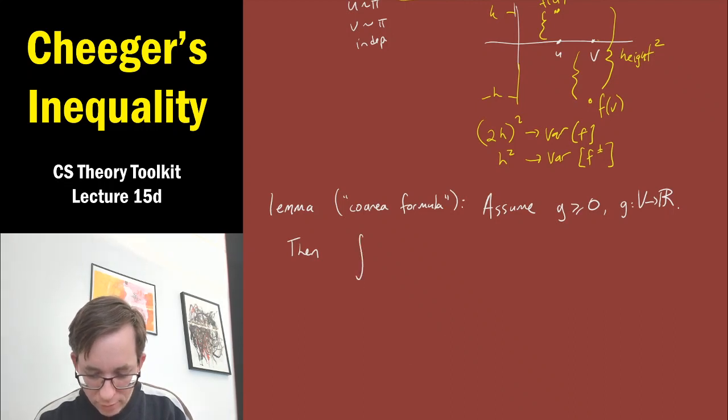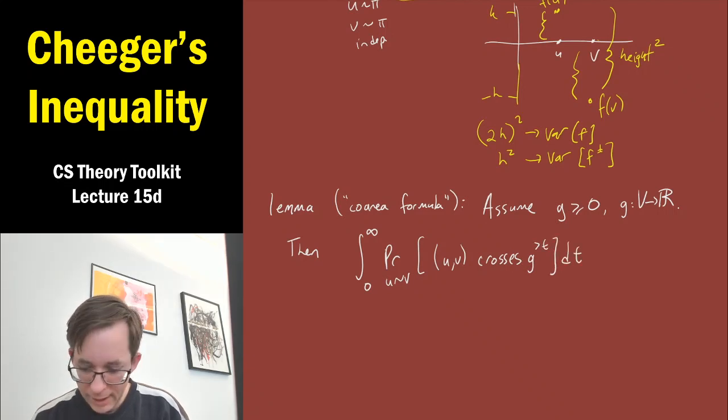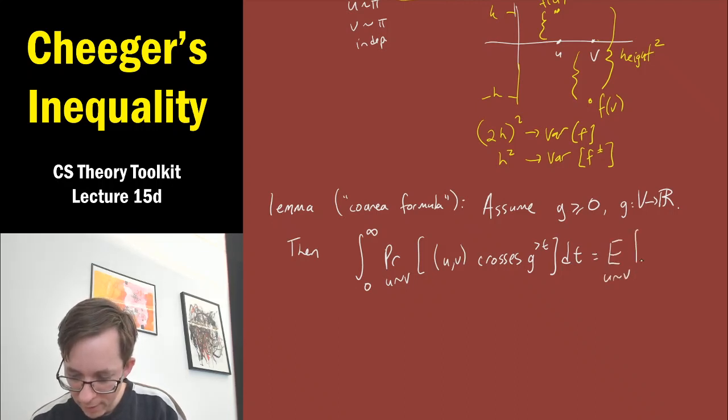The integral from 0 to infinity of the probability over a random edge uv that this uv crosses g greater than t dt. Let me write the rest of the lemma and then I'll explain this scary looking quantity. It is equal to the expected value over a random edge of g of u minus g of v in absolute value.